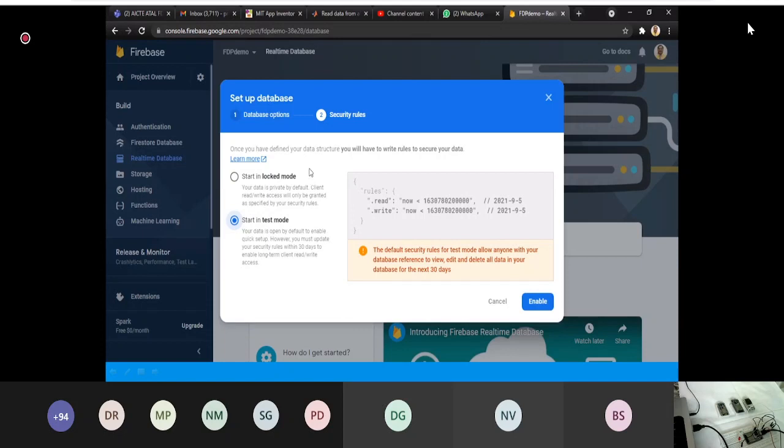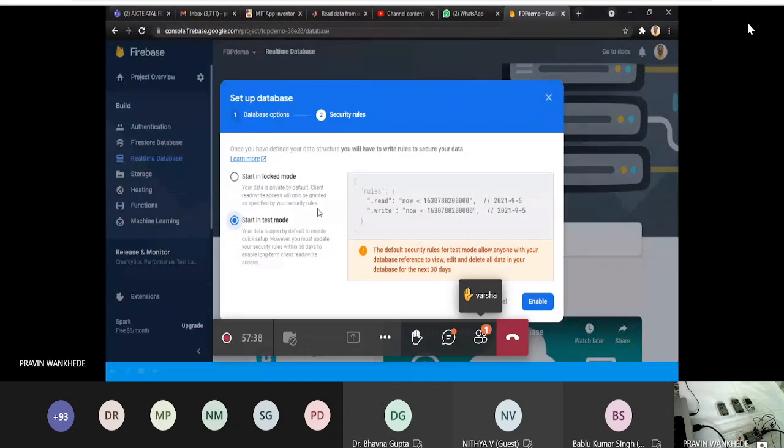I think my mouse is also visible to you. Is it visible to all of you? Yes, it is visible. Yes.